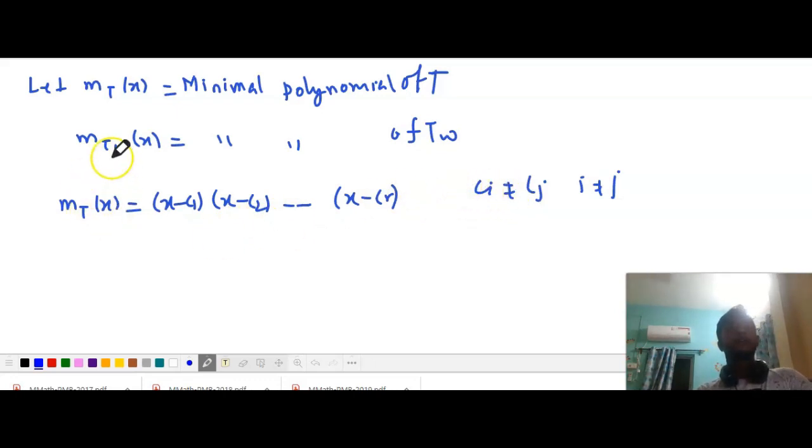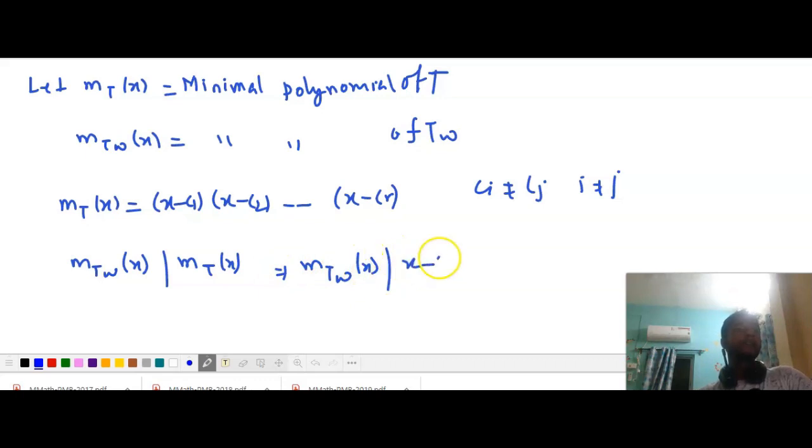Now we know that m_TW(x) divides m_T(x), as the minimal polynomial of T_W divides the minimal polynomial of T. This implies m_TW(x) divides (x minus c1)(x minus c2) ... (x minus cr).